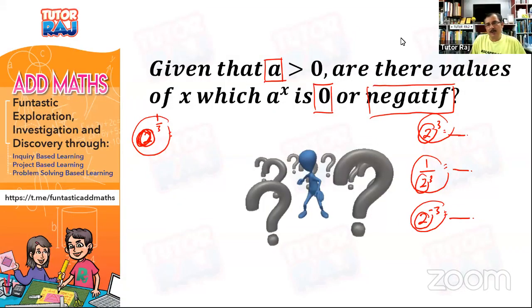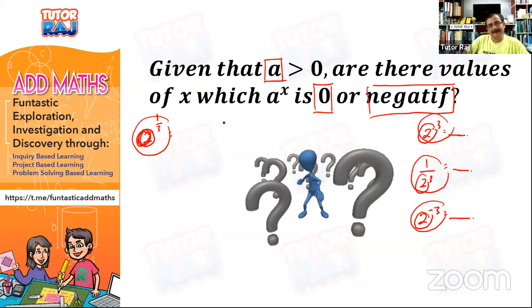All right. So everybody knows that we cannot get negative. Please remember. Even if x can be negative, you are not going to get a 0 or negative number. All right. So let's look at some examples.